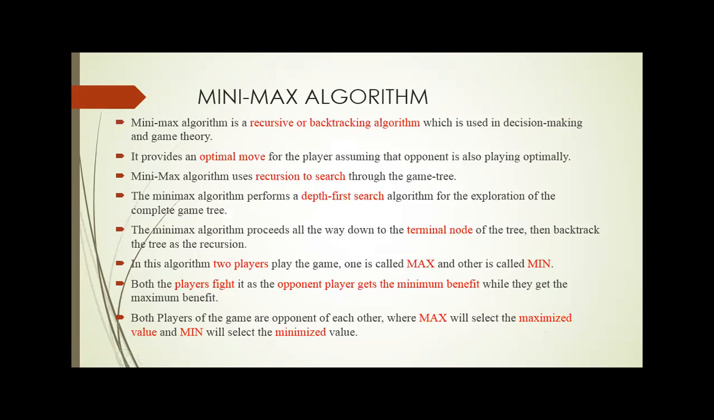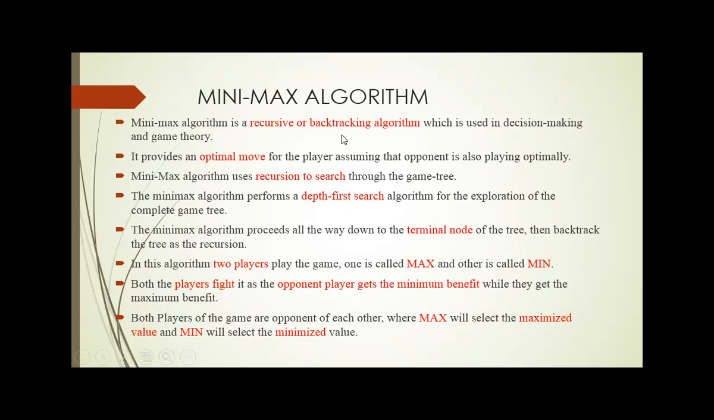So what we have seen in the previous slides is explained here in detail. The min-max algorithm is a recursive or backtracking algorithm, which is mainly used in decision making and game theory. It provides the optimal move for both players. The min-max algorithm uses recursion to search through the game tree. Here it performs depth first search.